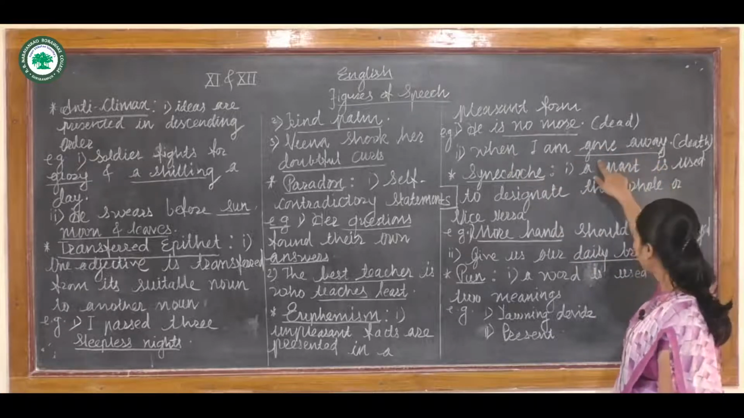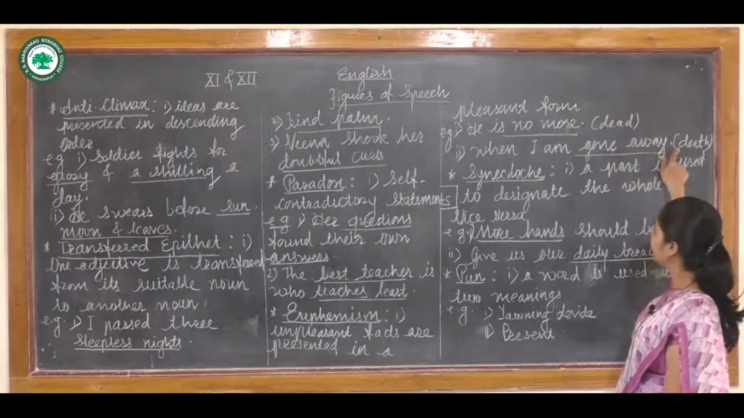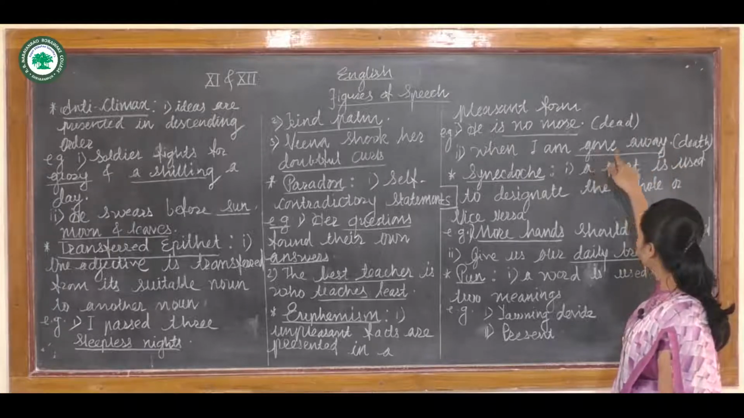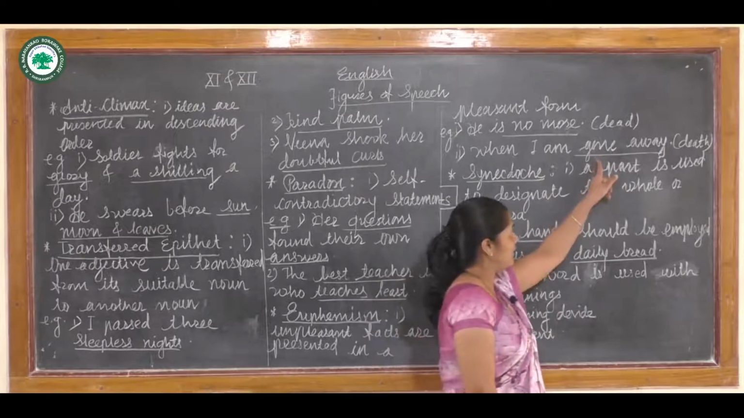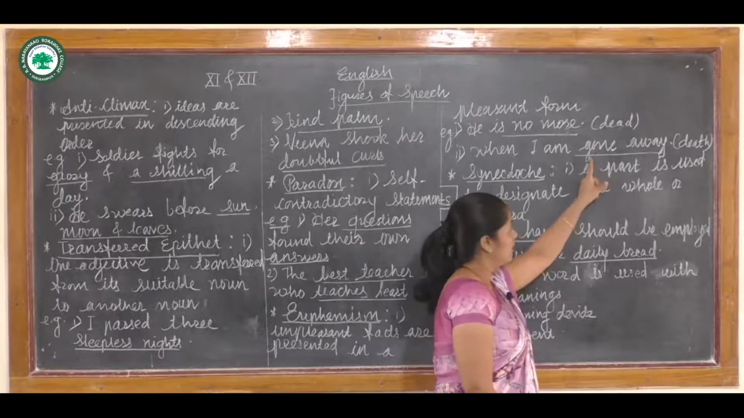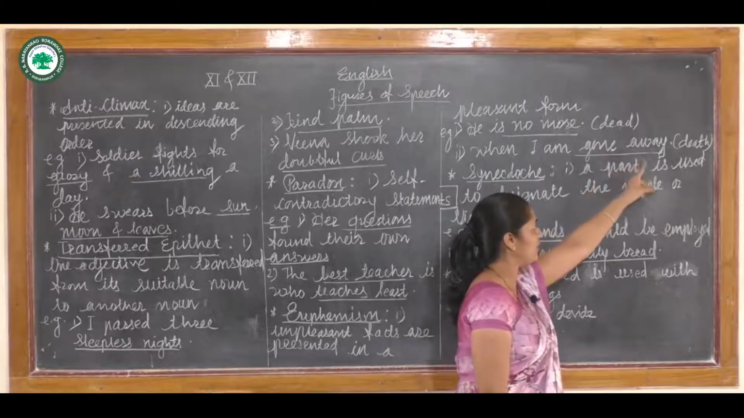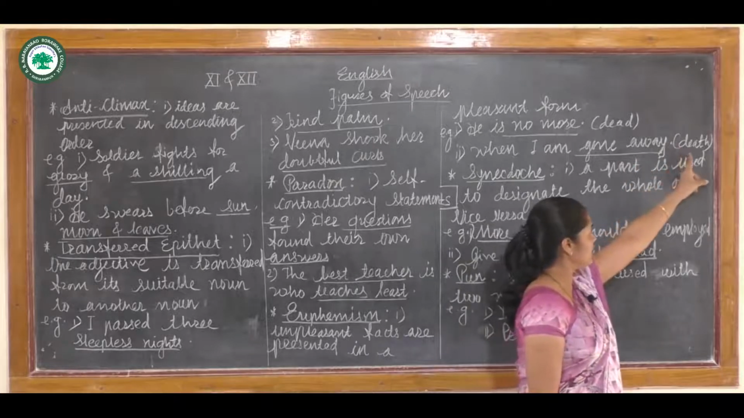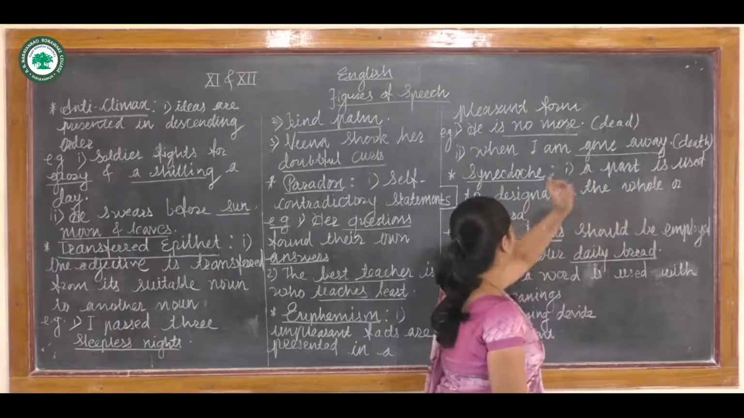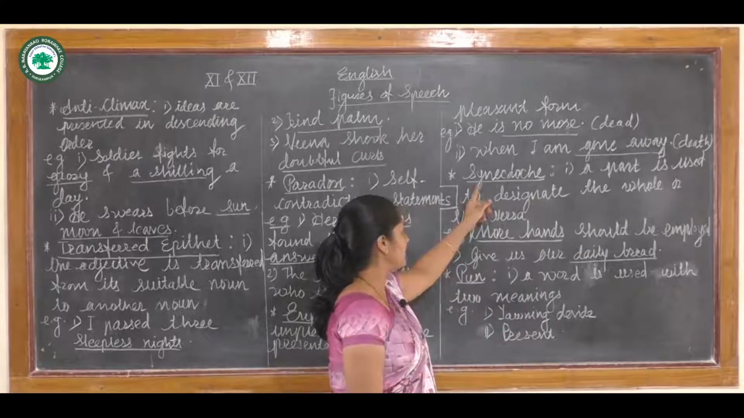Now next is the second example: when I am gone away. Actually here gone away means what? The death of someone again. So here gone away is the pleasant way, and the unpleasant idea is the death of someone again. Now we are going to see the next figure of speech, that is synecdoche.